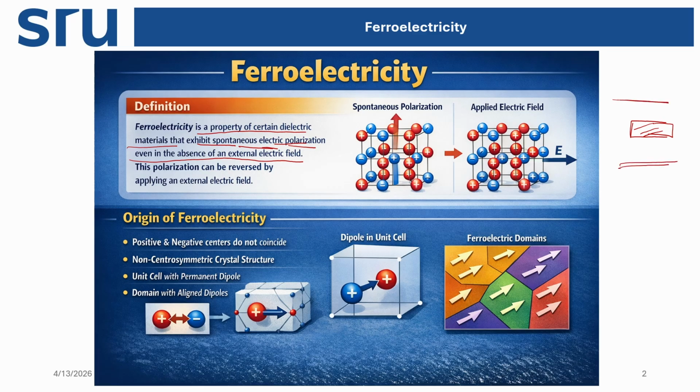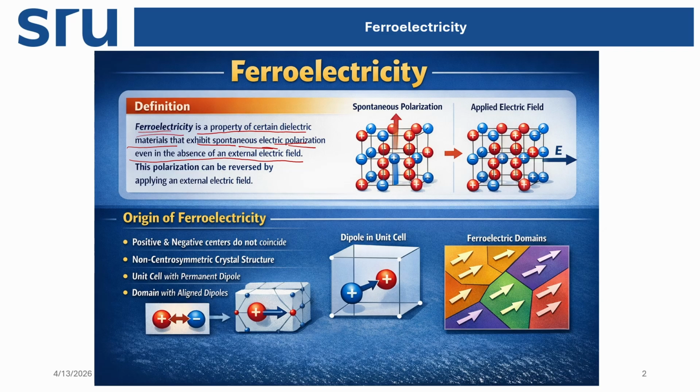Even so, inside the compound, for example, the different ions will orient in particular directions, and then it will show polarization of the molecules or the compound. When, without the presence of an electric field, the compound has a dipole moment or polarization internally, then we call it ferroelectricity.